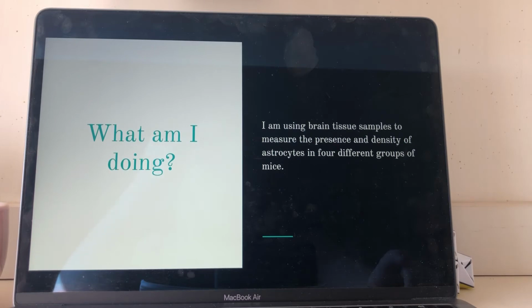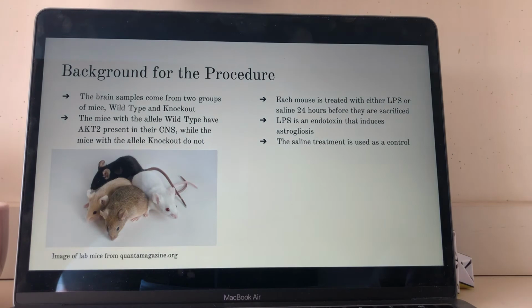So I am using brain tissue samples from 4 different groups of mice to measure the presence and density of the astrocytes in each of these groups. So for my procedure, I used brain samples from 2 groups of mice, wild-type mice and knockout mice.